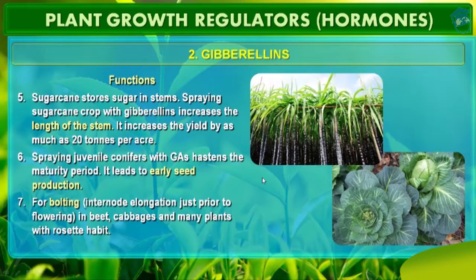Okay, so by now we have studied seven functions of gibberellins. First, it causes an increase in the length of the axis, as you can see in the sugarcane or in the grape stalks. Second, it causes fruit like apples to elongate and improves their shape. Third, it delays senescence, that means death of the tissue. Fourth, it is used in the malting process, that is fermentation, in the brewing industry. It also helps in elongating the length of the stem, as you have seen in sugarcane, and it promotes bolting, that is internode elongation just prior to flowering.